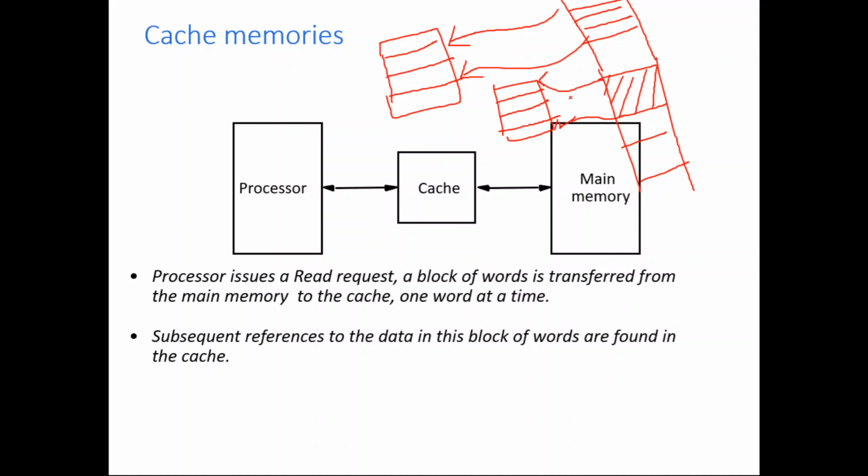So there should be a mapping function between the main memory and the cache memory, and how the mapping function works, all those things we will discuss later. Why do we need a mapping function? Because if you update anything in the cache, then that should be reflected in the appropriate word or appropriate location of the main memory. For that we need a mapping function. So you get it? That is the reason why we need a mapping function.